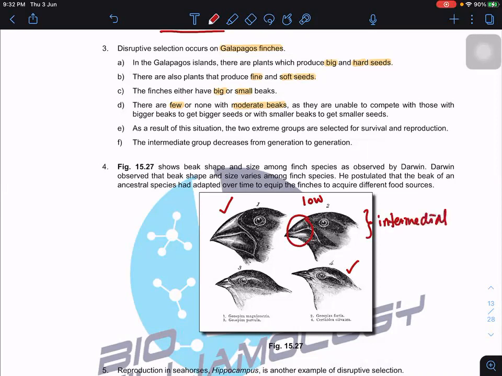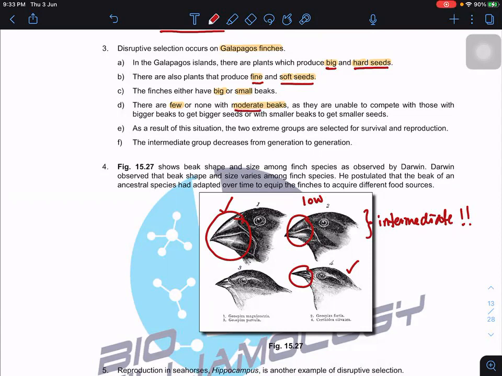He studied why, and realized that those with big beaks can take the big, hard seeds because they can break the seed. Those with small beaks can take the fine and soft seeds. So both have no issue getting sufficient nutrients, growing, and passing on the allele to the next generation. How about moderate?